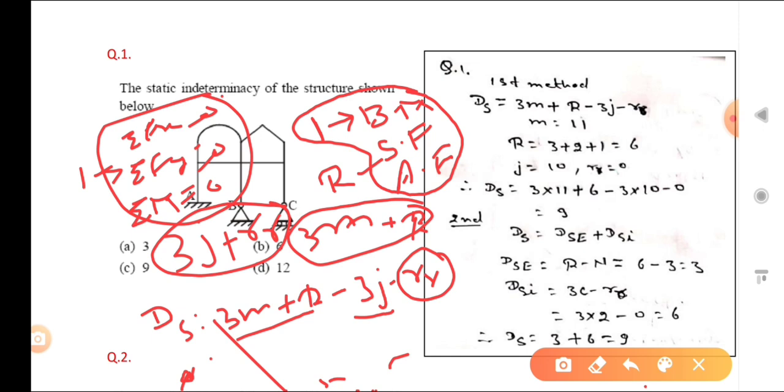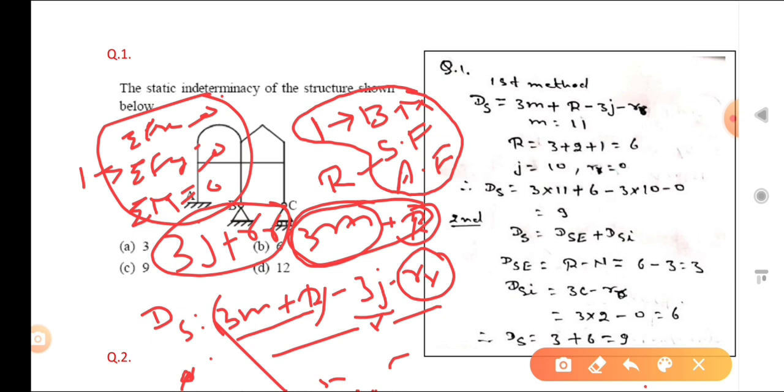So what is Ds? Ds is 3m plus r, that is the unknown, minus 3j minus rr. You have to remember that formula, and you can also derive it from basics. The reactions and member forces total 3m plus r, and the equations are 3j plus rr, so subtract them.